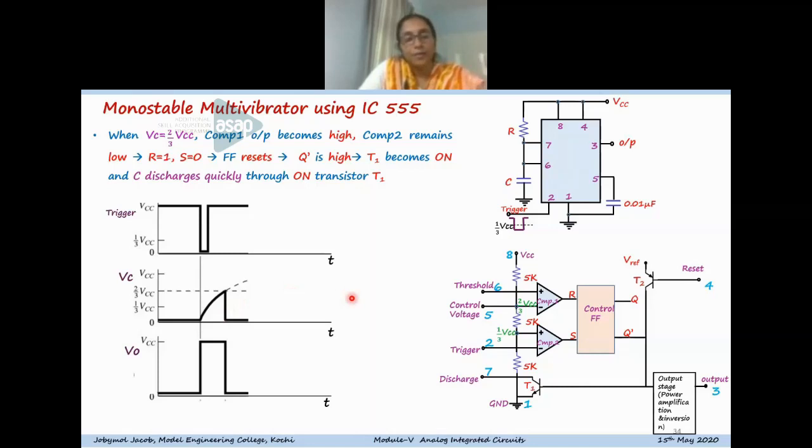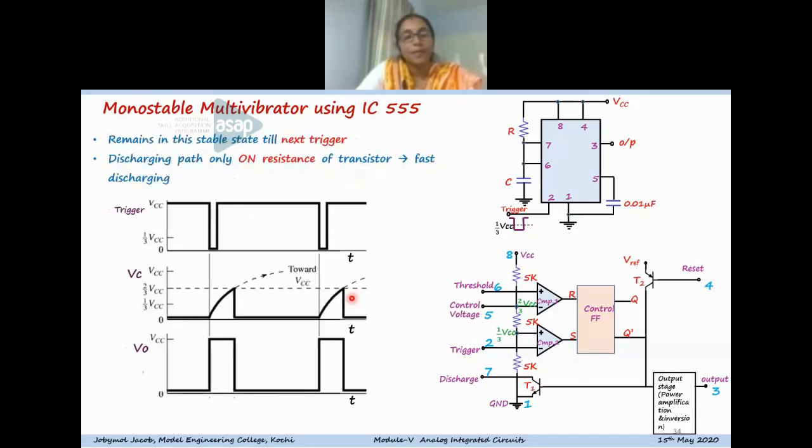So now it again reaches the stable state of the monostable multivibrator. Till the next trigger comes, it remains in that stable condition. So only after the application of the next trigger pulse, the monostable can change its state. So this is the action of the monostable multivibrator. By using this monostable, you can produce time delays or gating circuits. And this can be considered as a pulse stretcher also. By applying a trigger signal, you can stretch the width of the pulse. So there are many applications also.